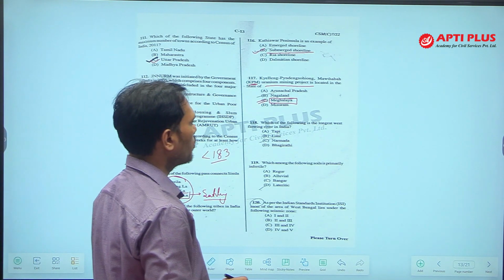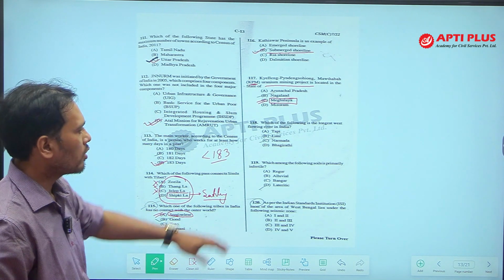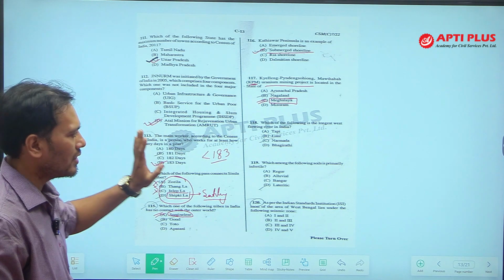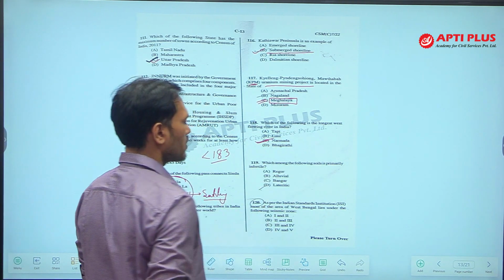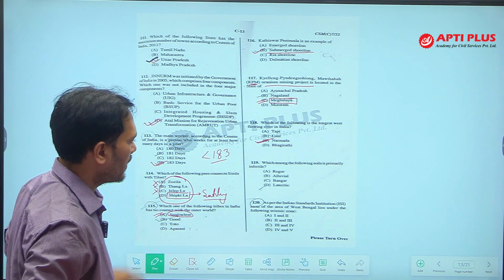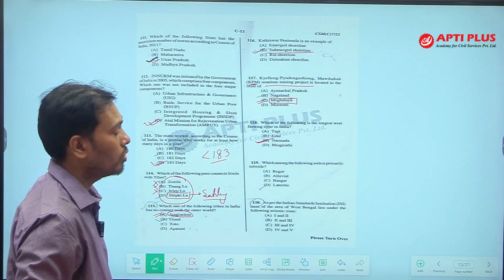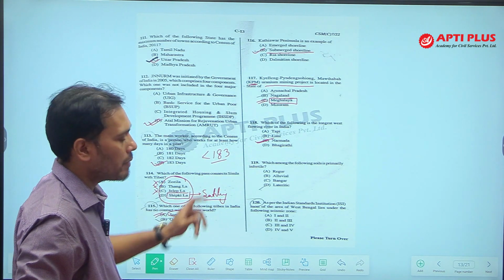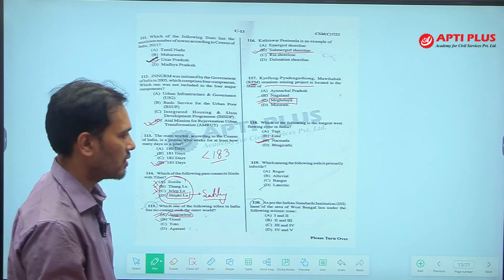The next question, which of the following is the longest west flowing river in India? Out of Tapti, Luni, Narmada and Bhagirathi, it is a very easy question. Narmada is the longest west flowing river out of these. Next, question number 119, which among the following soils is primarily infertile? It can be cultivated with the help of irrigation and fertilizer.